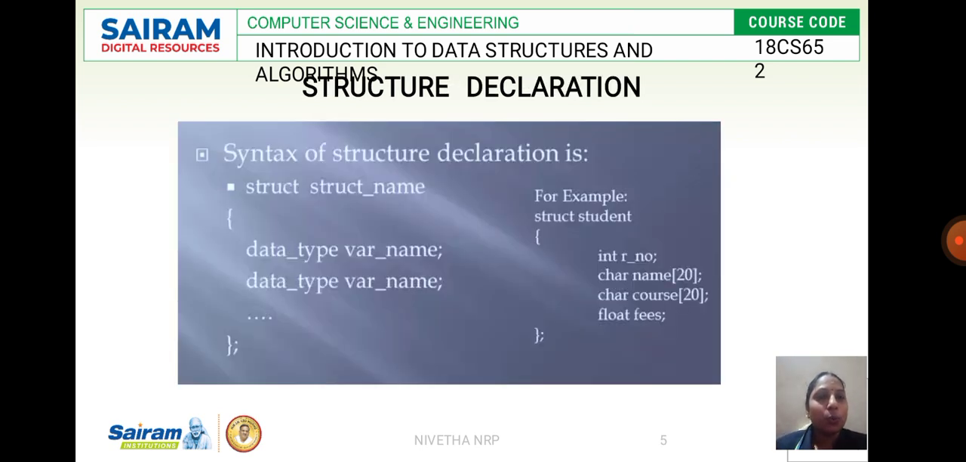We'll see the syntax for declaring a structure. First you use the keyword struct followed by the structure name. Then you give the data types you are going to use in that structure, each followed by a variable name. In the example they have given, student is the tag for the keyword struct. You have an integer data type, a character data type, for a course name again a character data type, and for the course fees a float data type. This is a collection of different data types.